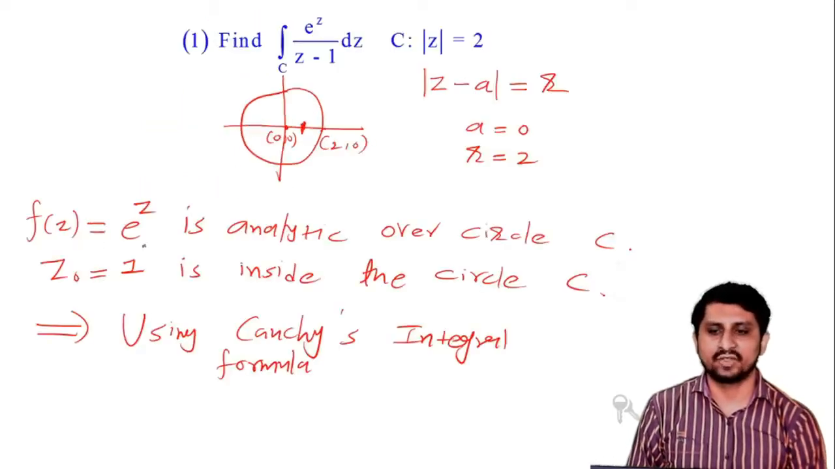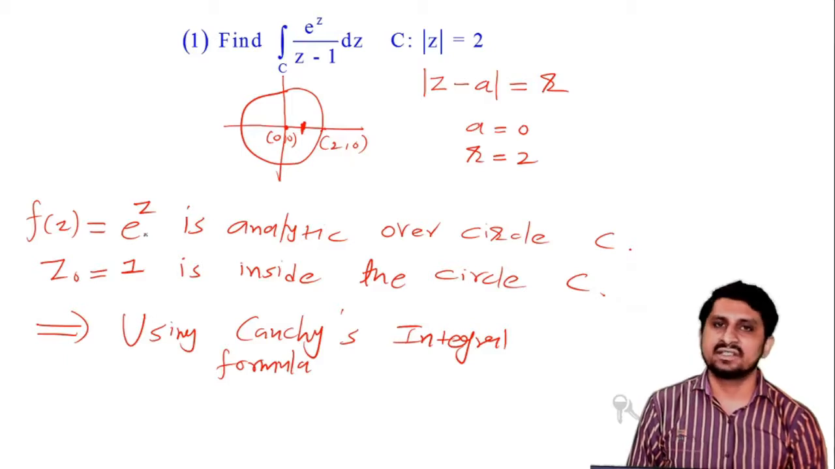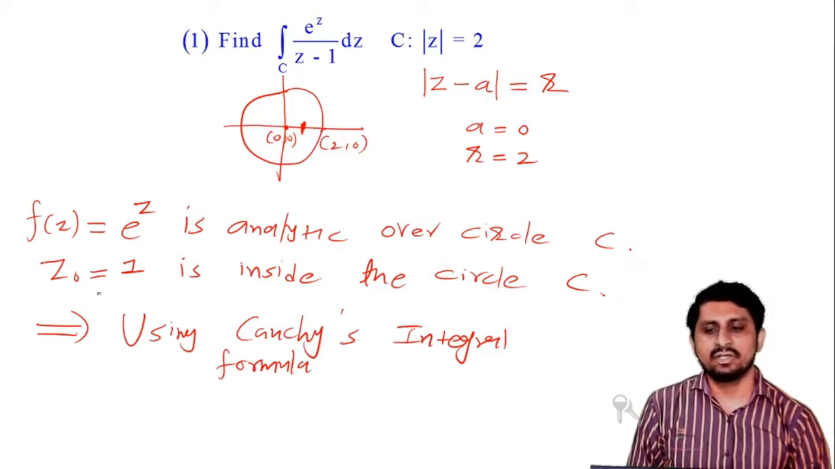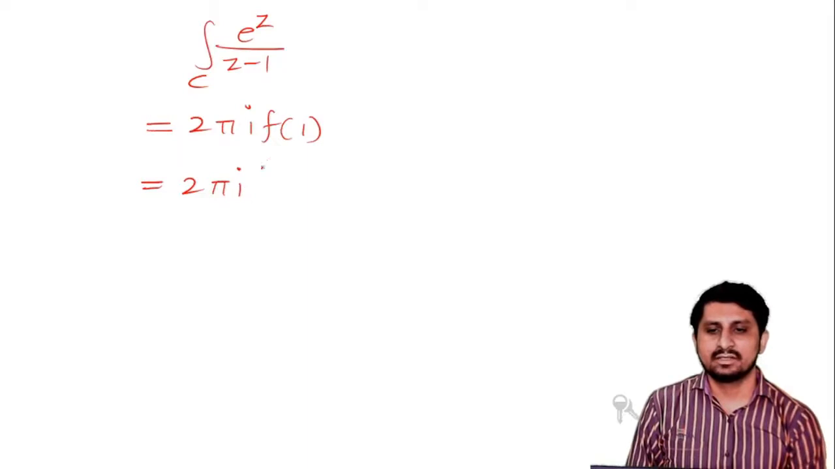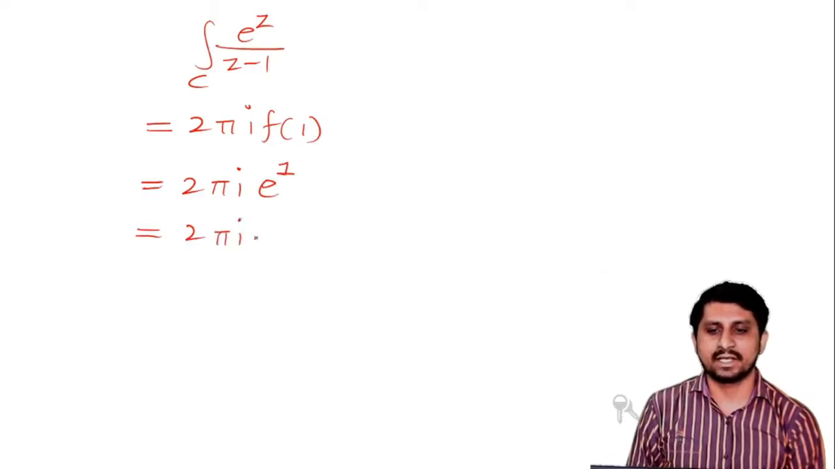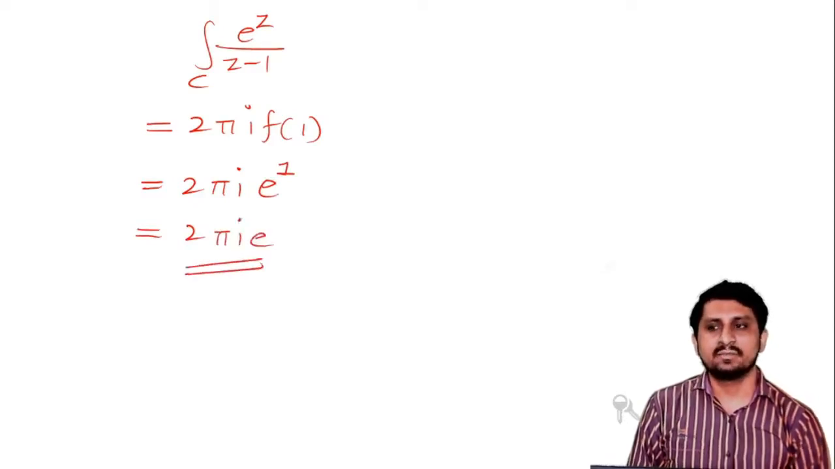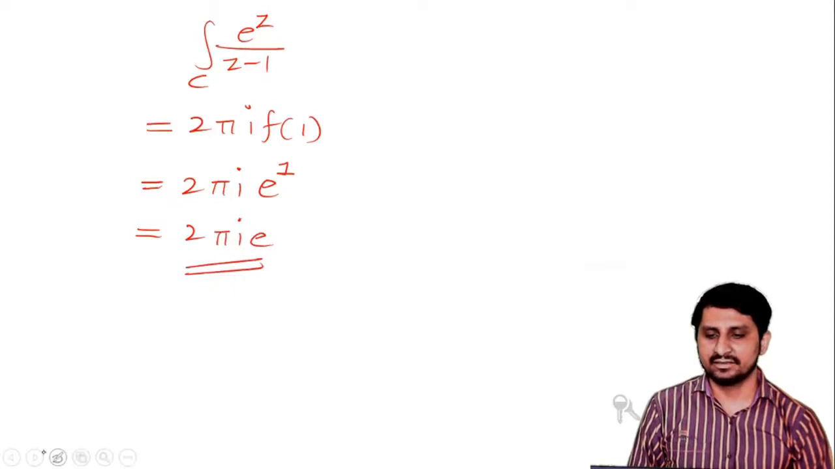F of z is what? F of z is e raised to z. So just take z is equal to 1 in this equation. So 2 pi i e raised to 1. So that's why our final answer is 2 pi i e. Very simple example. You can easily understand, right?